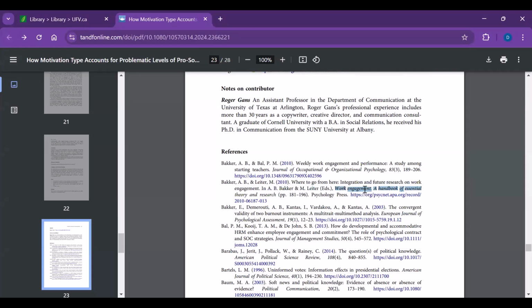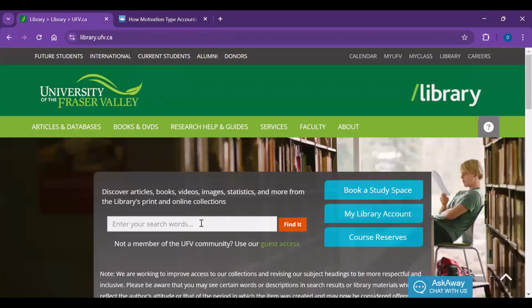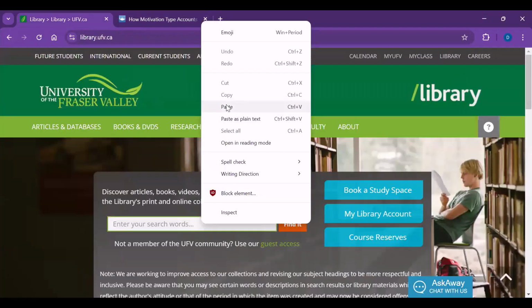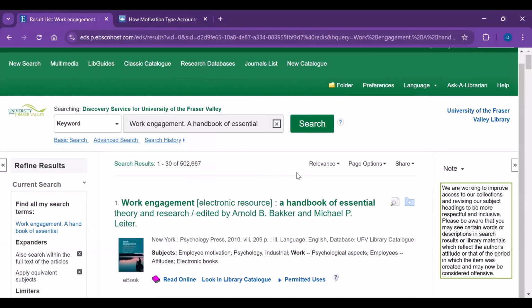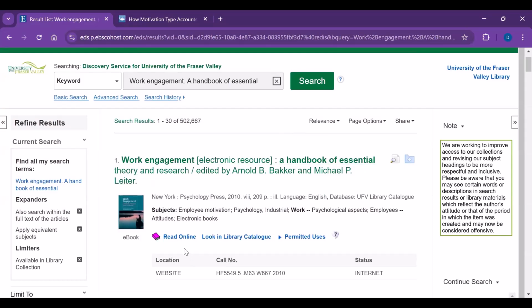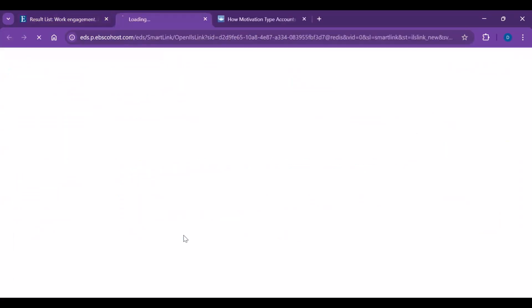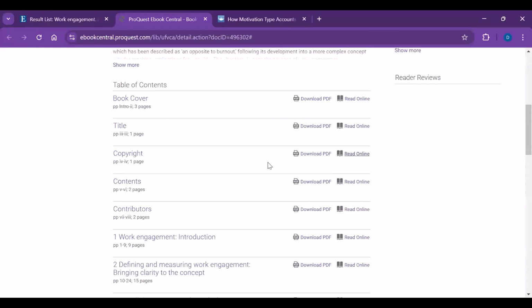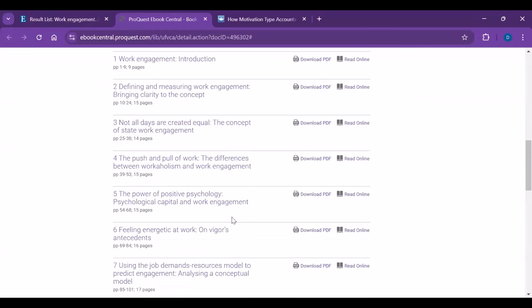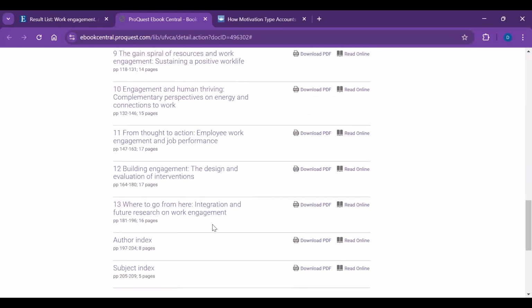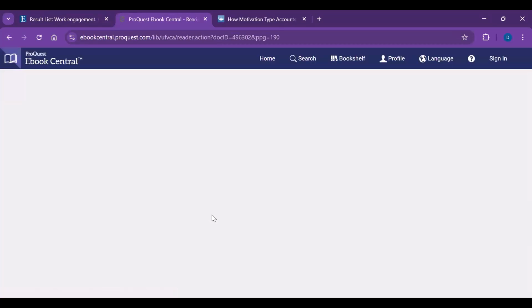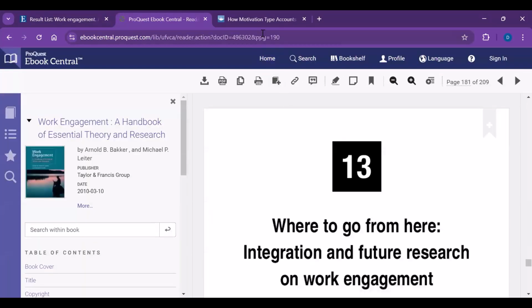If I want to find that chapter, I can copy the title of the book and go to the library homepage. I paste the title in and hit find it. And you'll notice the first hit is the book, and I can click on read online. And if I'm lucky, I'll look at the different titles. I think it was called Where Do We Go From Here? There it is, chapter 13, and I can click on that link and I can retrieve the chapter.